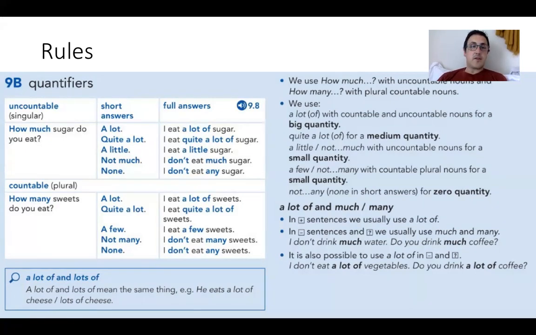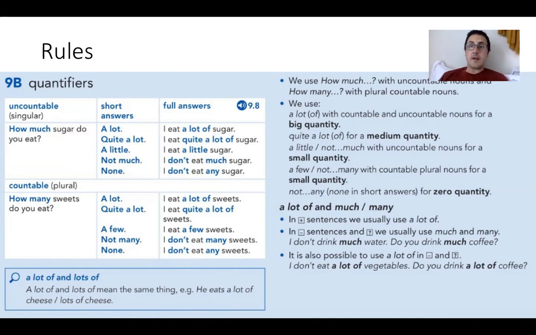Now, for quantifiers, your short answer is a lot, quite a lot. A lot is a big quantity, quite a lot is more or less a big quantity. Then you have a little, then not much, and then none, which is zero. They're your short answers. So, how much sugar do you eat? You can say the short answer, like a lot, quite a lot, a little, or you can use the complete sentence: I eat a lot of sugar. I eat quite a lot of sugar. I eat a little sugar. I don't eat much sugar, and I don't eat any sugar.